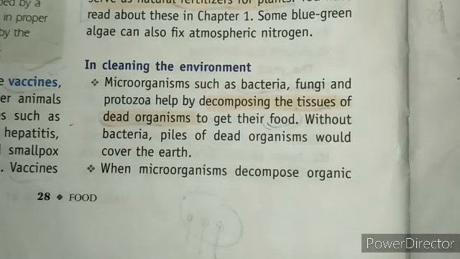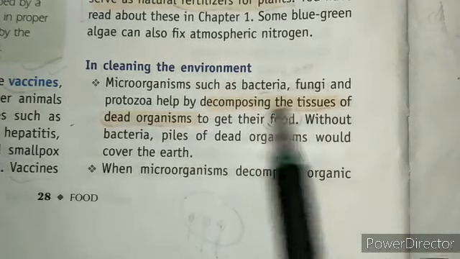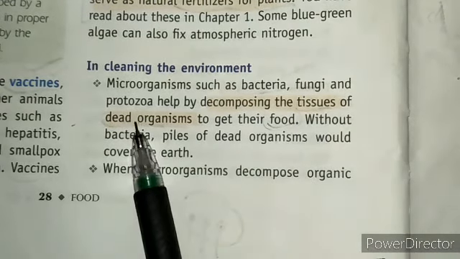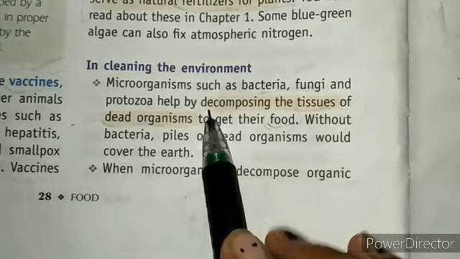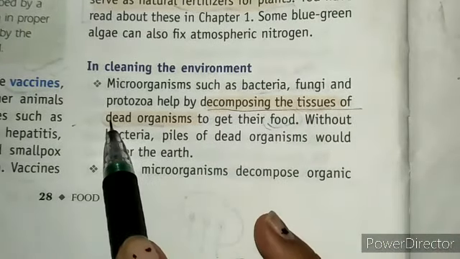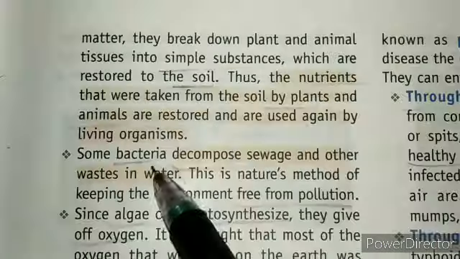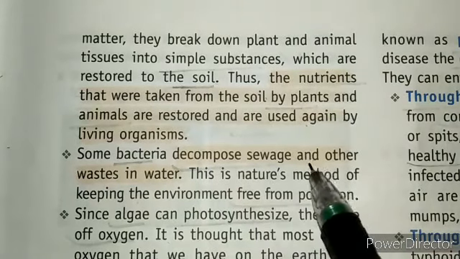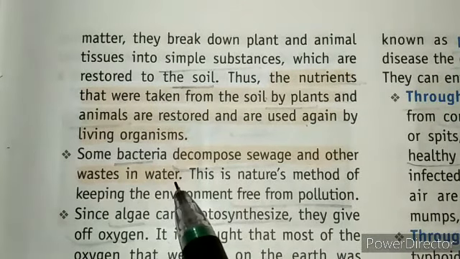In cleaning the environment, we have so many decomposers that are basically microorganisms. For example, bacteria, fungi, and protozoa help by decomposing the tissues of dead organisms. Some bacteria decompose sewage and other wastes in water.